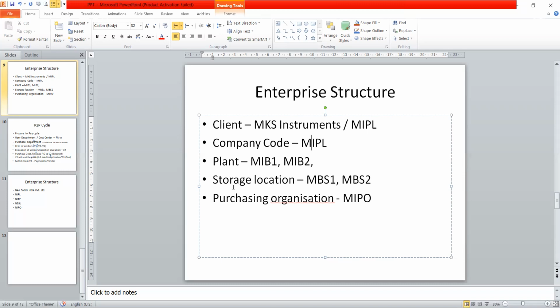Is the client like Tata? Yeah. Company is Tata Motors. Yes. Okay. Plant, there may be two plants, like Pune, Bangalore, Dharwad. Yes. Storage location may be anywhere in Karnataka, five to six storage locations. No. That has to be linked along with the plant. I told you it is under plant. Yes. Okay. So it's not independent. We'll have the discussion of that.